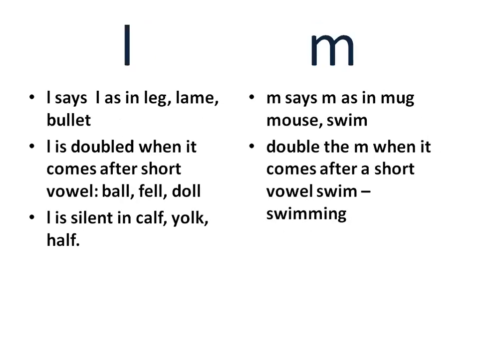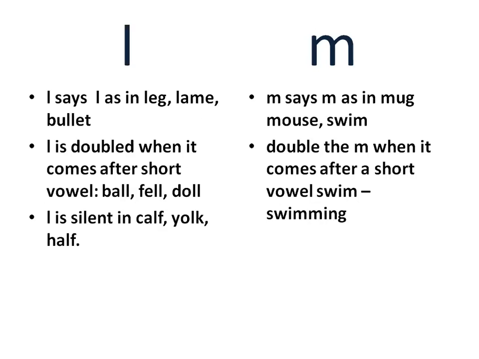Let's get on with L. 1 sound, L as in leg, lame, bullet. L is doubled when it comes after a short vowel. Ball, fell, doll. L is silent as in calf, yolk, half.